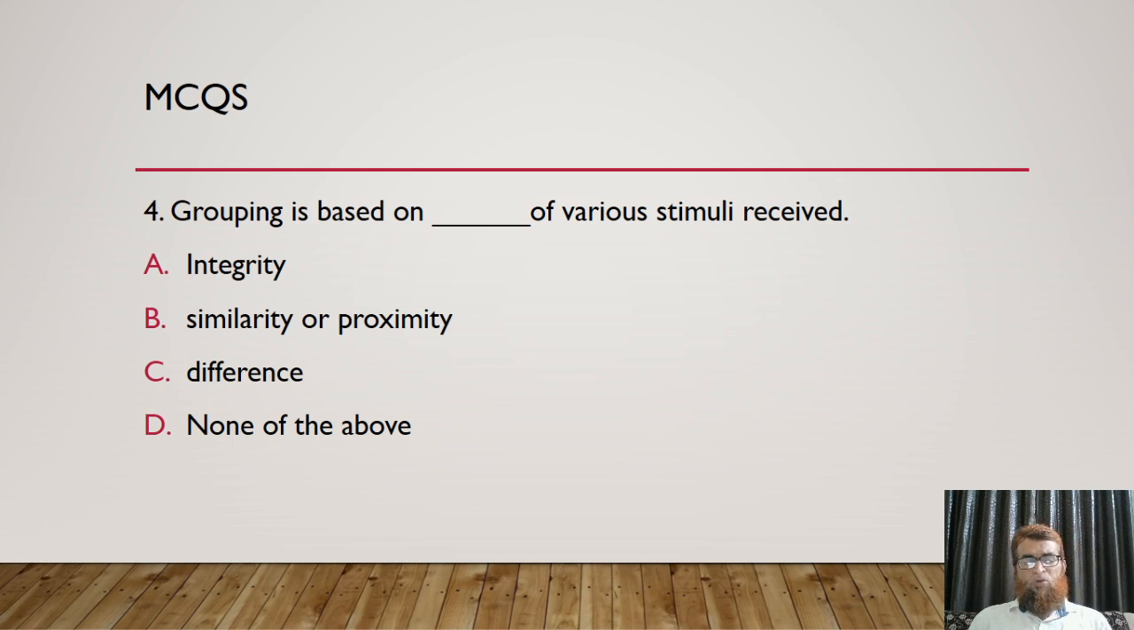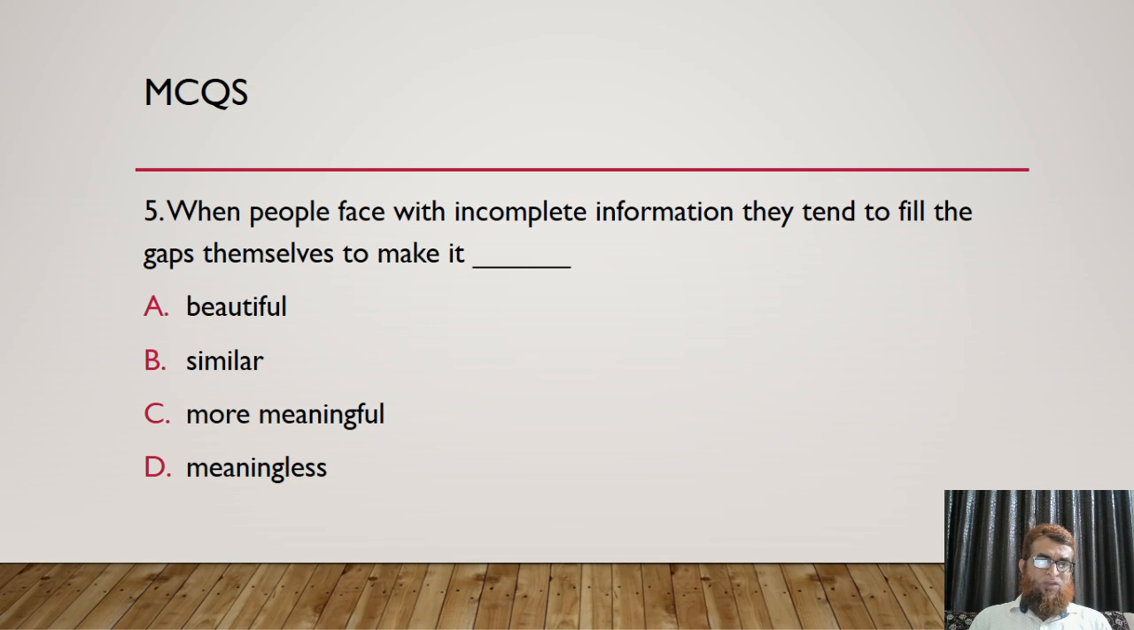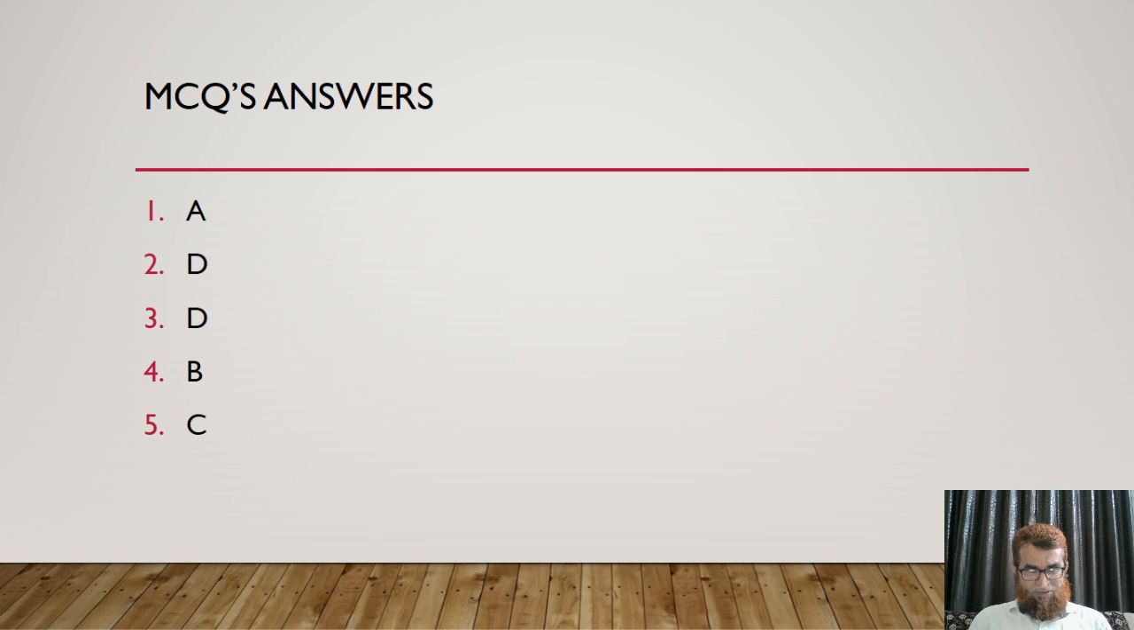Fourth question is grouping is based on dash of various stimuli received: integrity, similarity or proximity, difference, none of the above. Fifth one is when people are faced with incomplete information, they tend to fill the gap themselves to make it: beautiful, similar, more meaningful, meaningless.